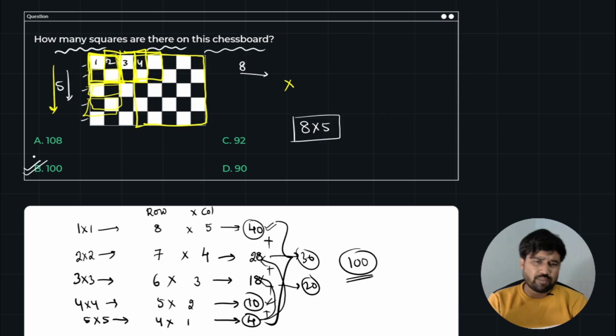So after this much explanation, I'll give you a very simple shortcut. Remember this.